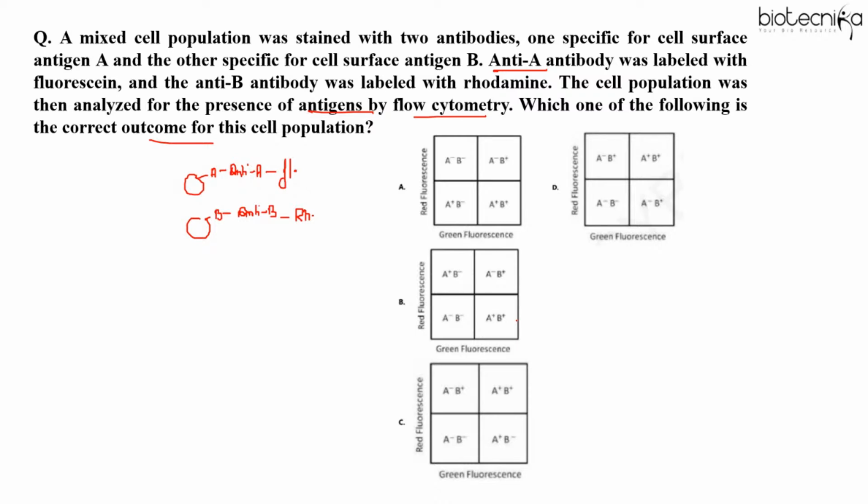Okay, Neha, Soumya, you are saying option C. What about others?